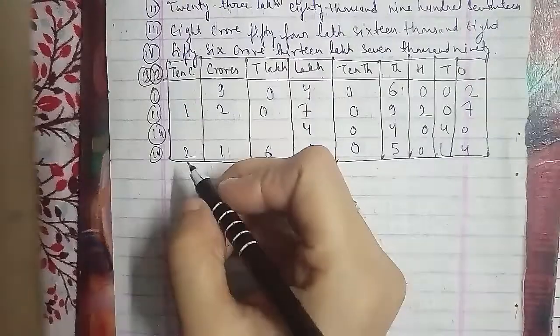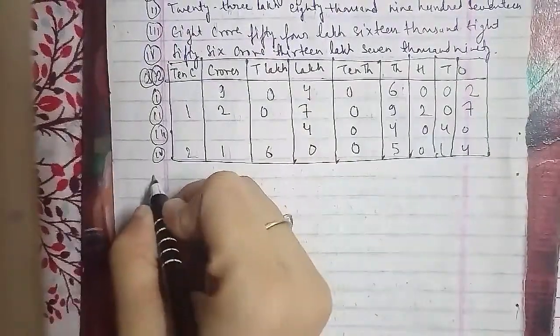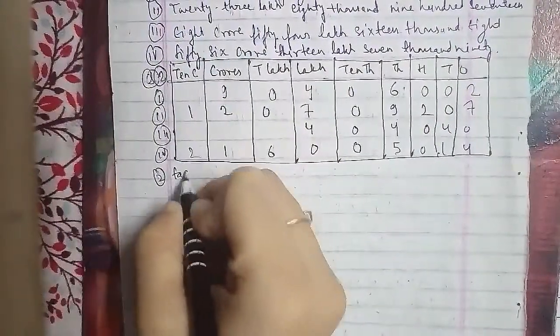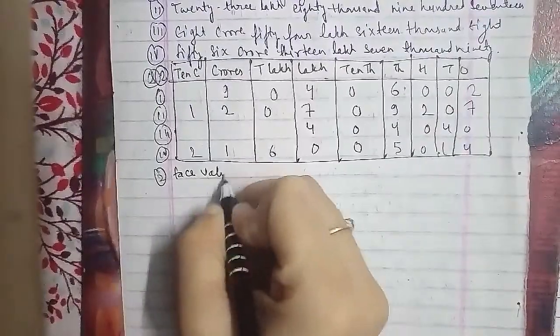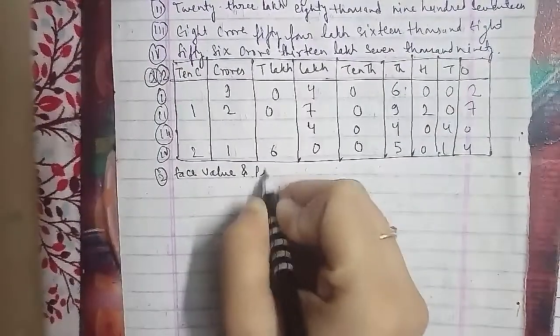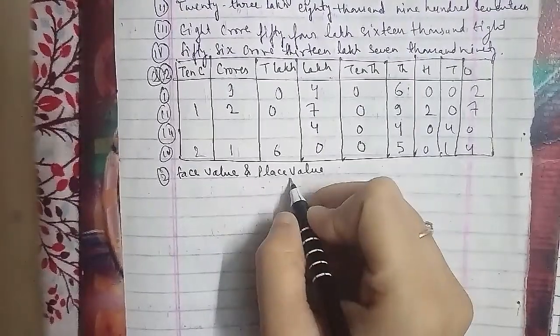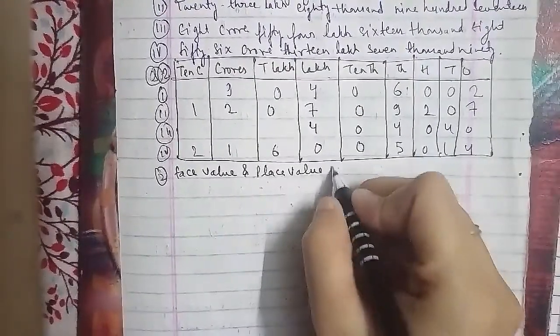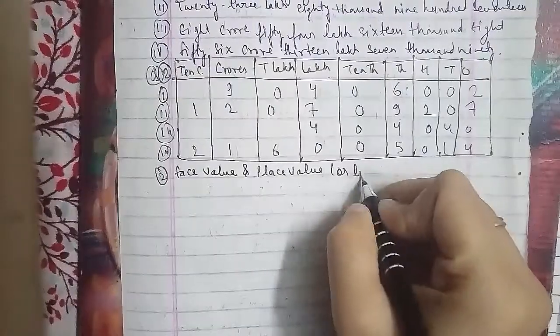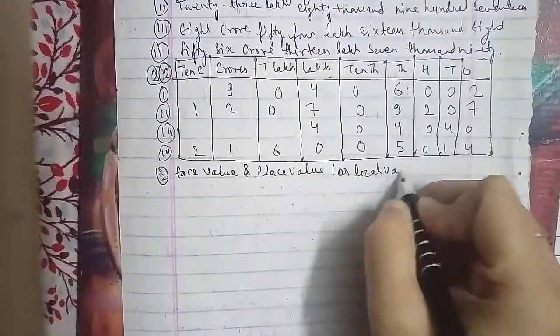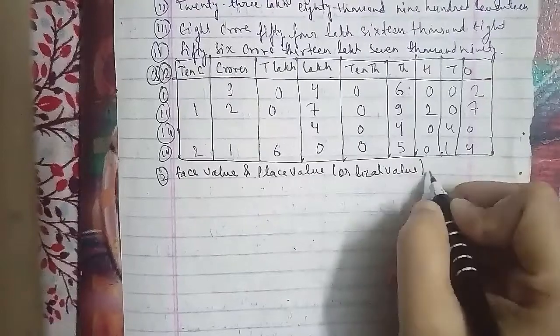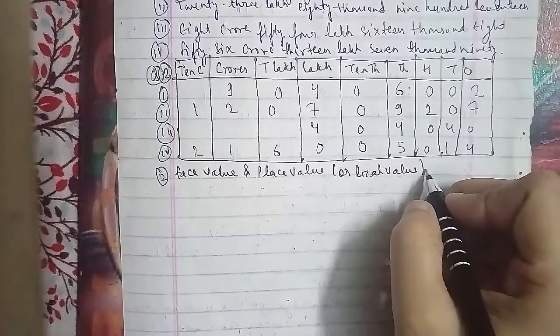So here is the other topic, as I told you about it. We'll talk about face value and place value. The place value can also be called the local value of a digit in a numeral, which we have to find out.